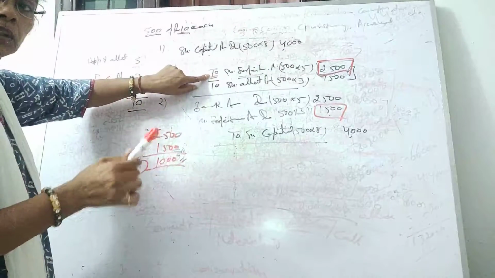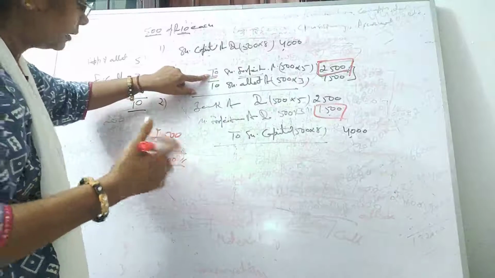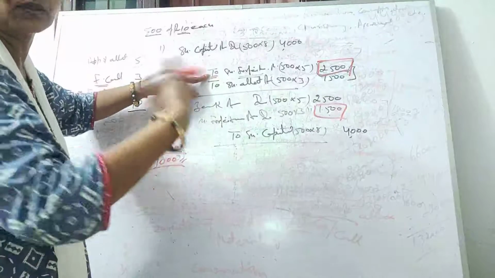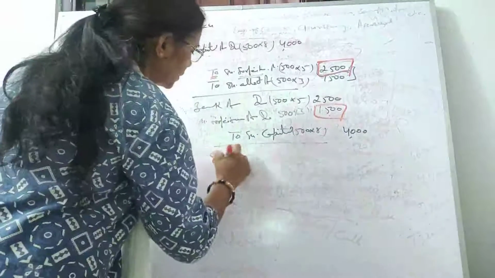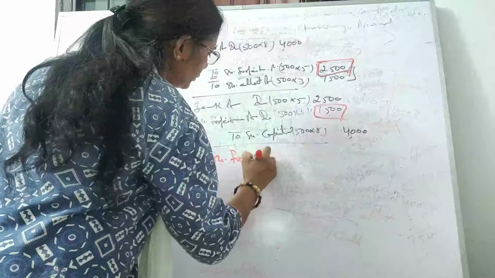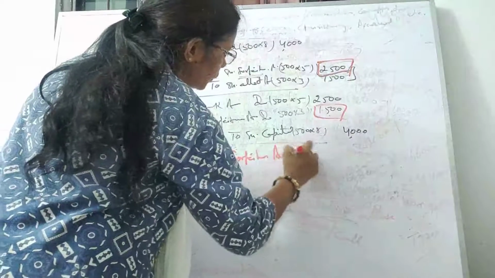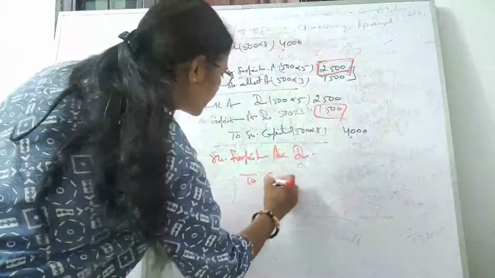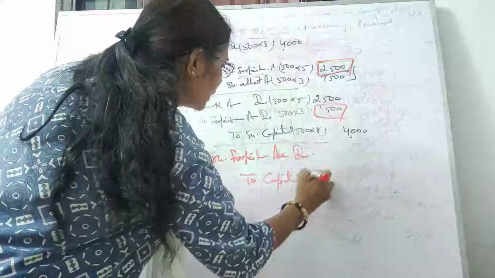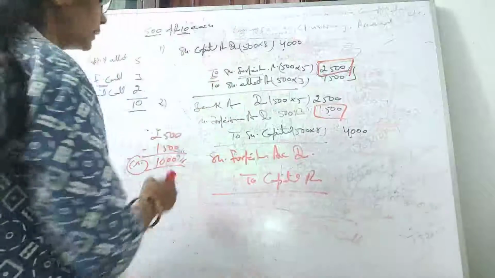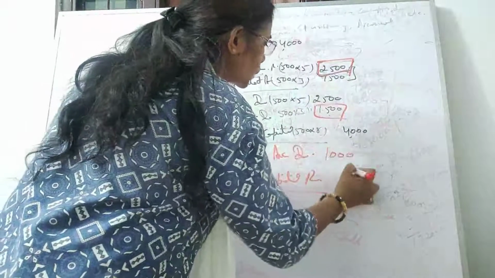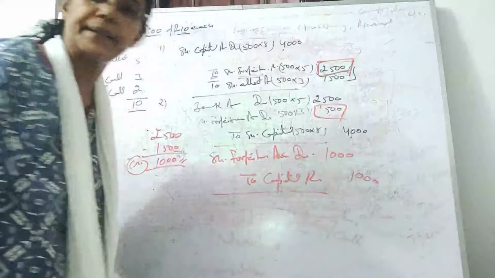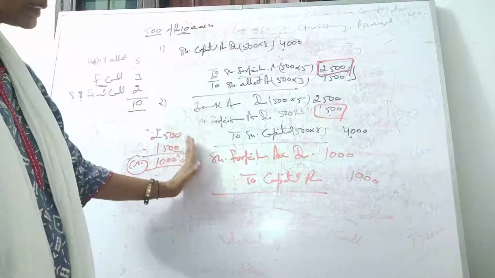Now for cancelling this, what do I have to do? I have to debit this. So my entry is: share forfeited account debit, to capital reserve, and this amount is 1000. Is that clear? So that's all in the first case.